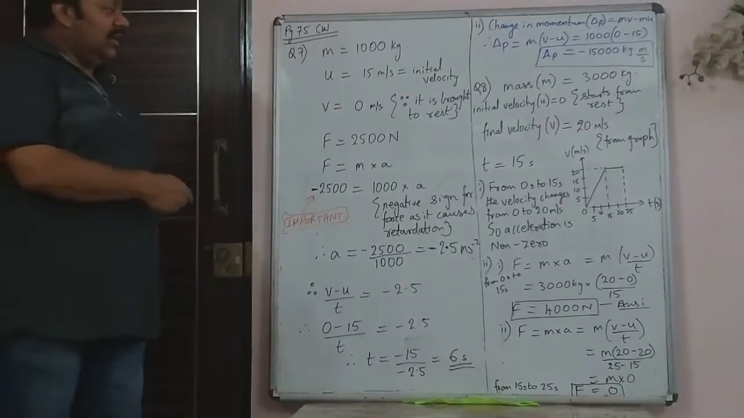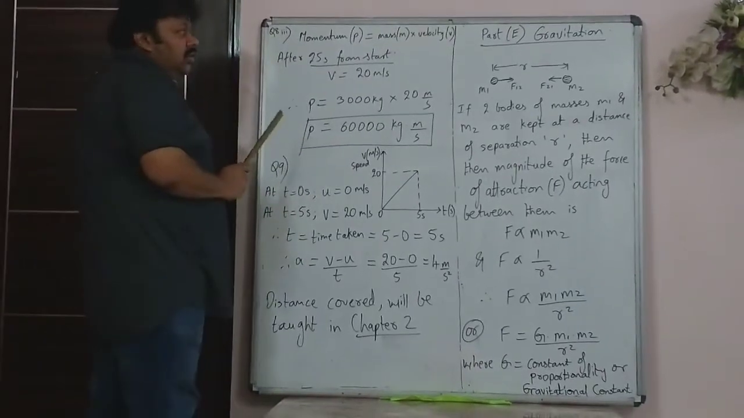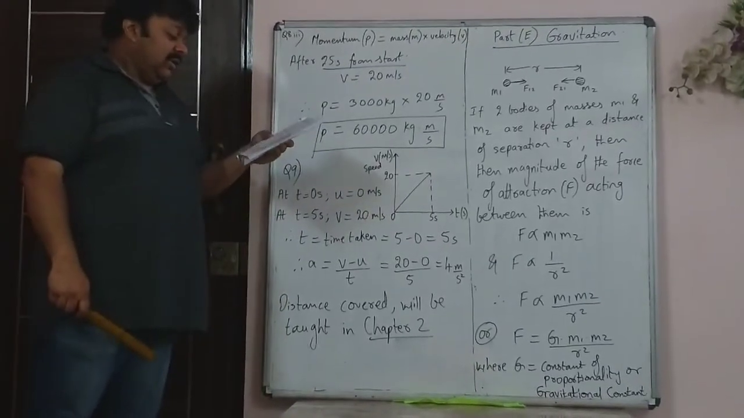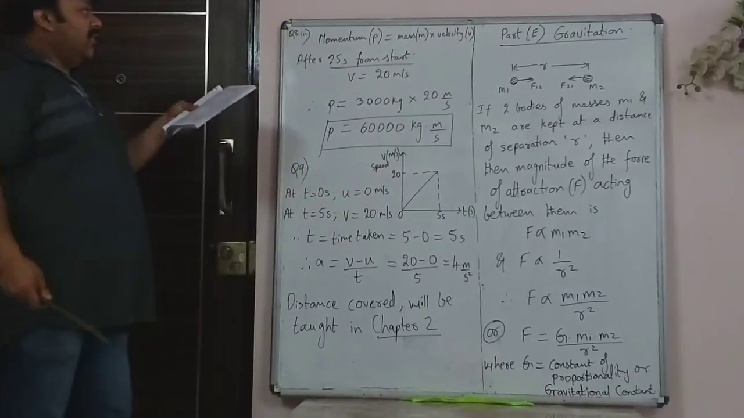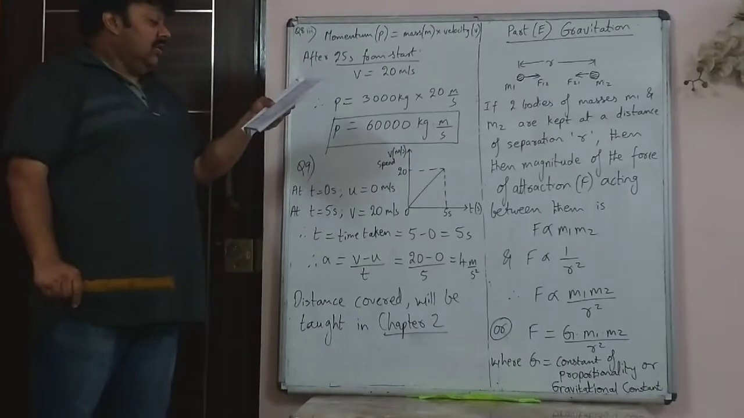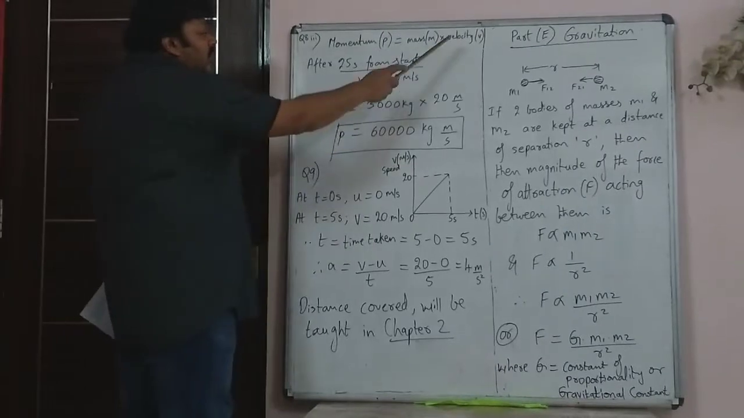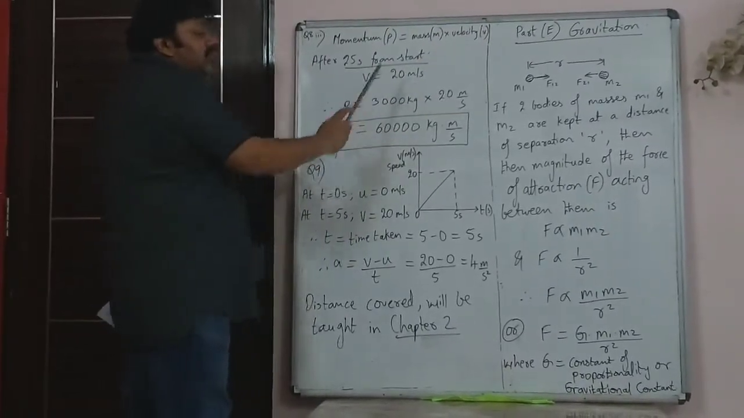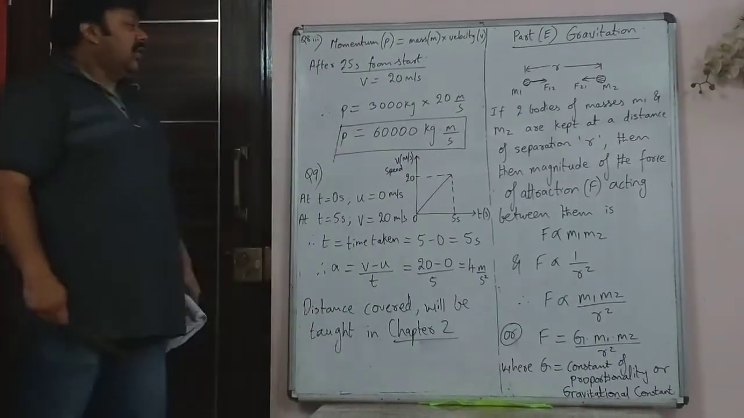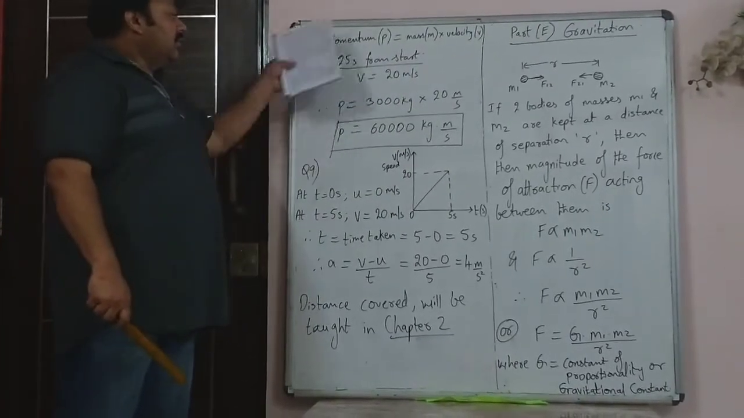Now there is a third part to that, which I will solve next. The third part of the 8th question was to find the momentum of the bus at 25 seconds after the start of motion. At 25 seconds after the start, you first have to see what the velocity of the bus is. It is moving with a velocity of 20 meter per second. So momentum will be mass into velocity. So 3000 kg into 20 meter per second, the velocity at 25 seconds. So 60,000 kg meter per second, that is the momentum of the bus. So this is the third part.